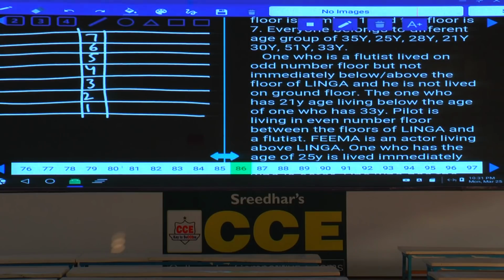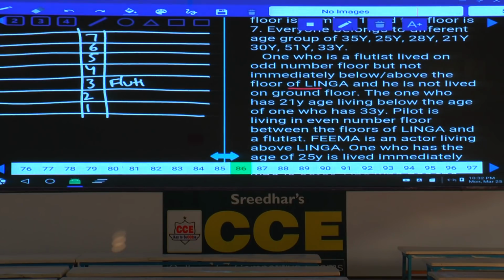One who is a flutist lived on an odd number floor but not immediately above or immediately below the floor of Linga, isn't it? And he does not live on the ground floor. Hence where should we take this one? The flutist must be on the 3rd floor, isn't it? Now this is one of the possibilities.